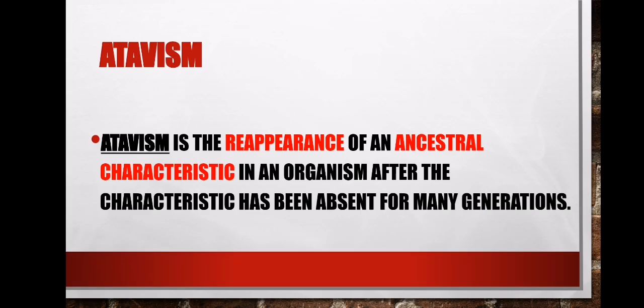Let's continue with the patterns of inheritance. We have done 4 so far, which are complete dominance, incomplete dominance, codominance, and polygenic inheritance. So we've been busy with those 4.